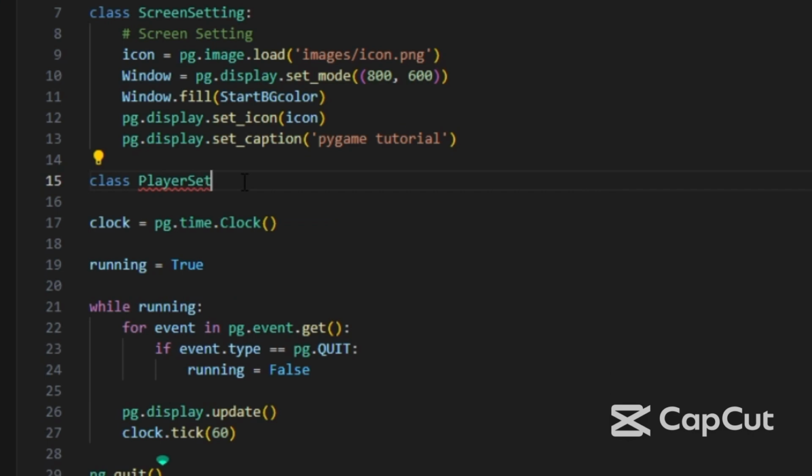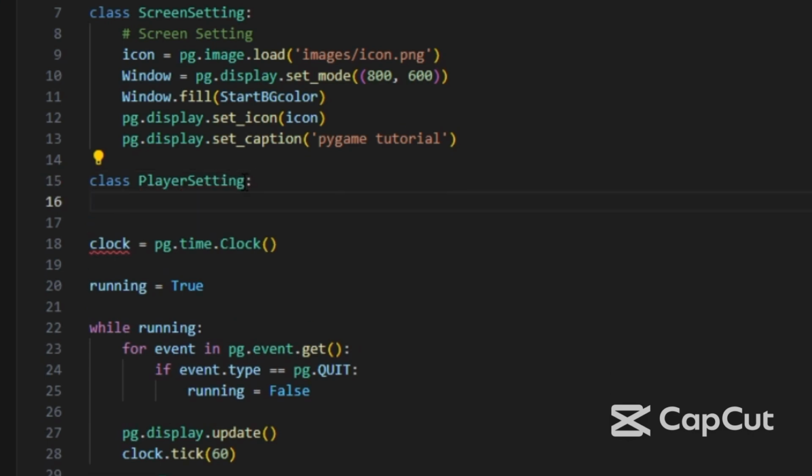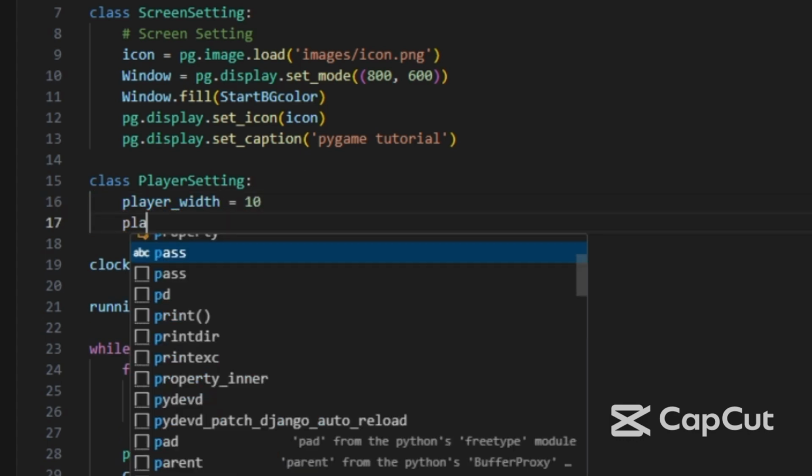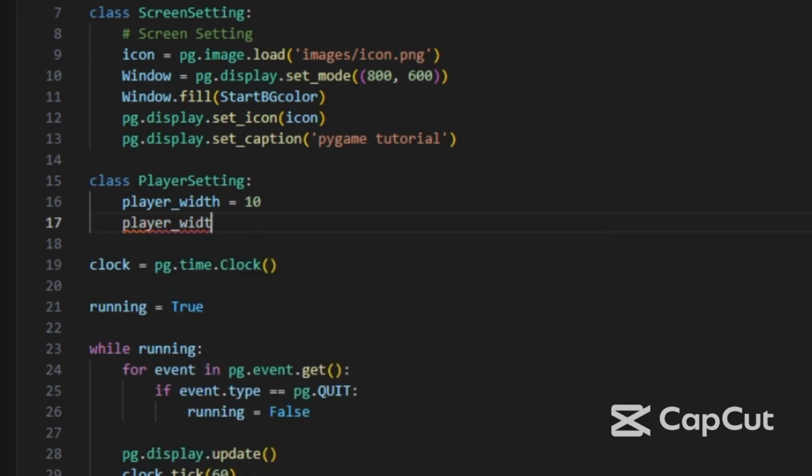Player setting: here we'll write player underscore width equal to something like 10, and player high also 10.